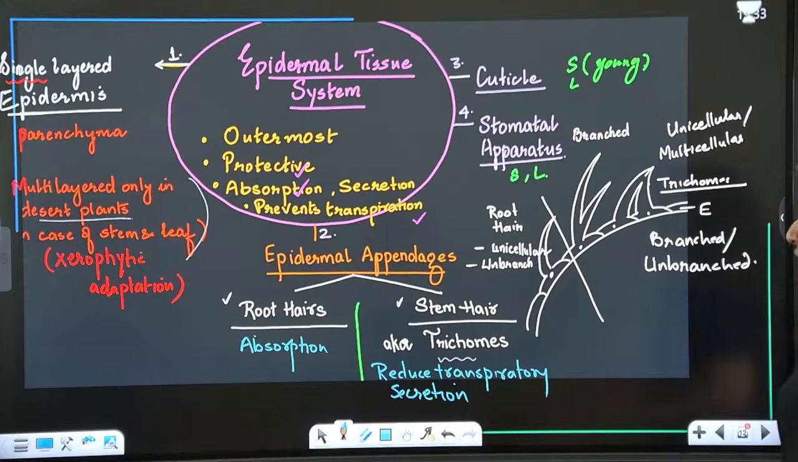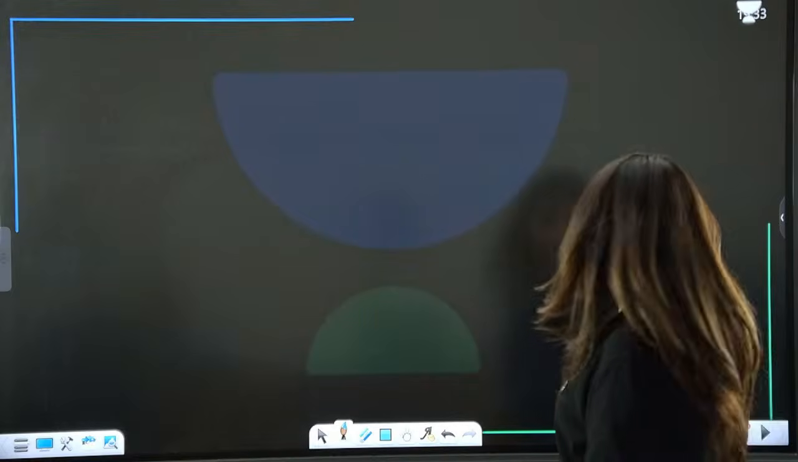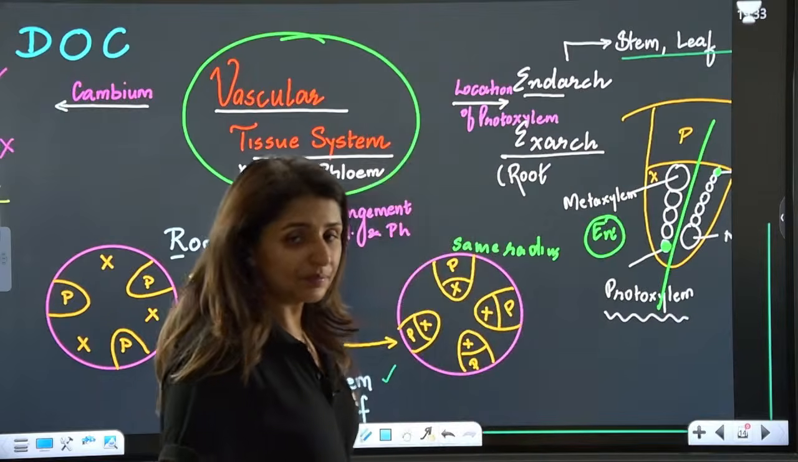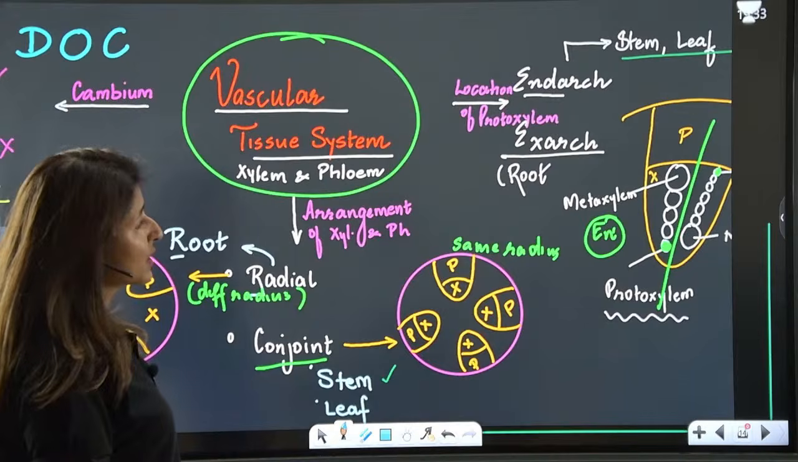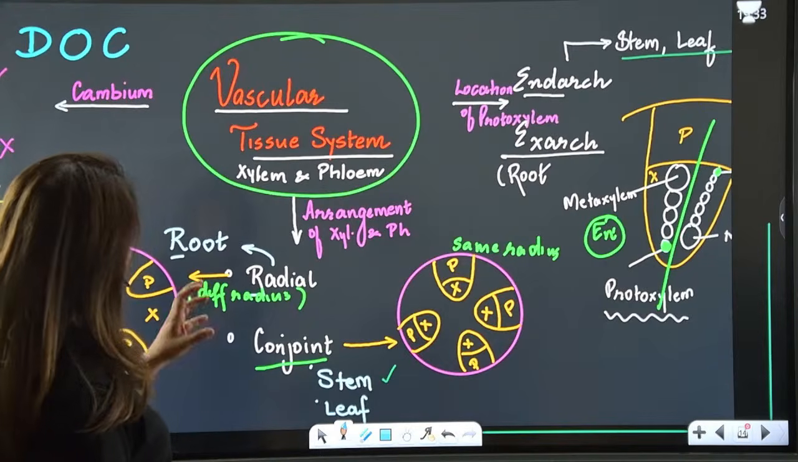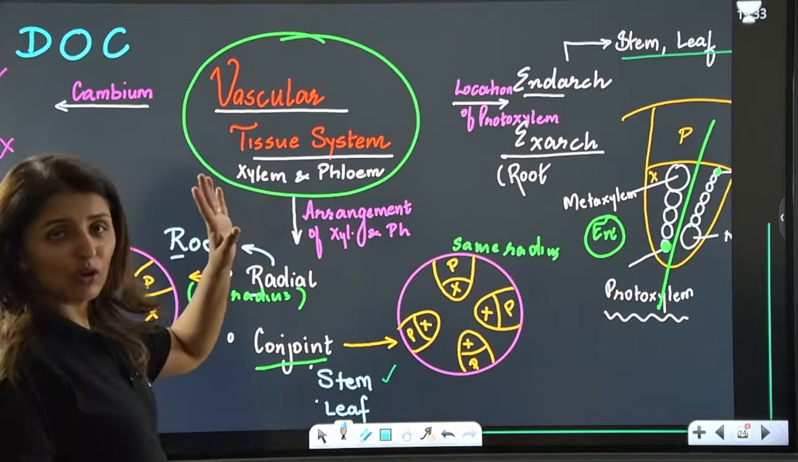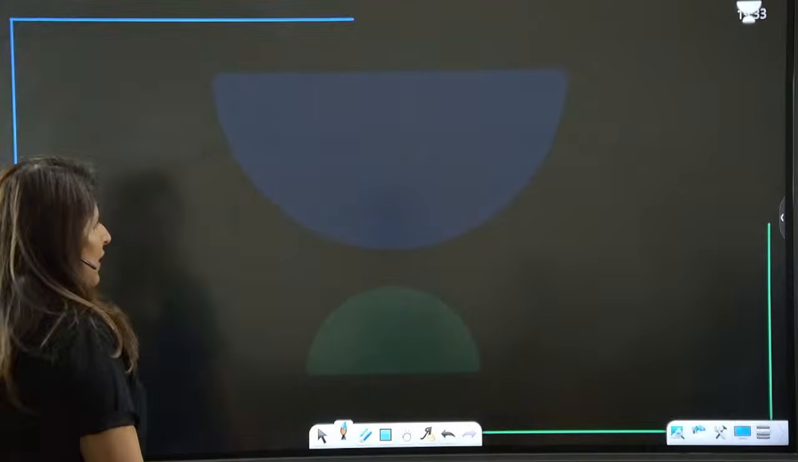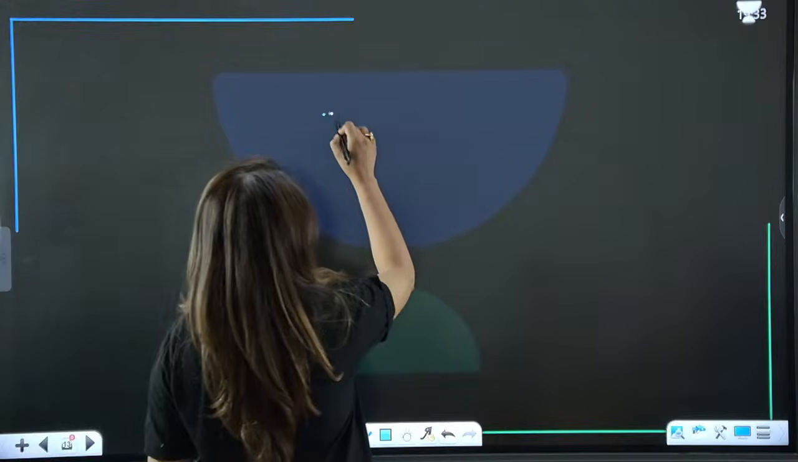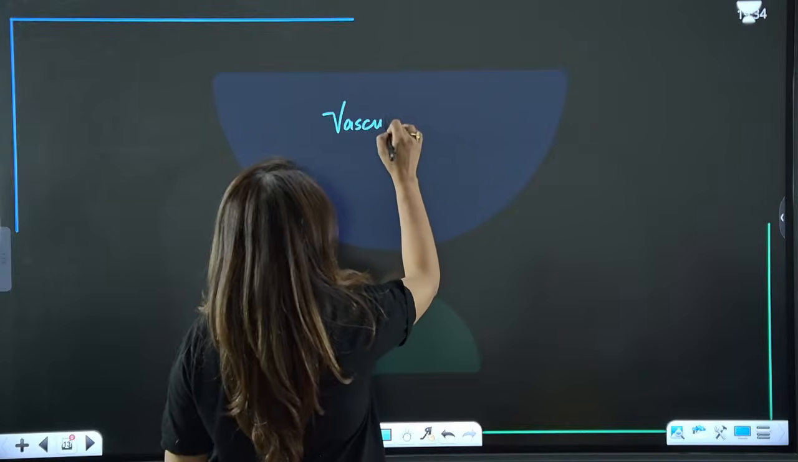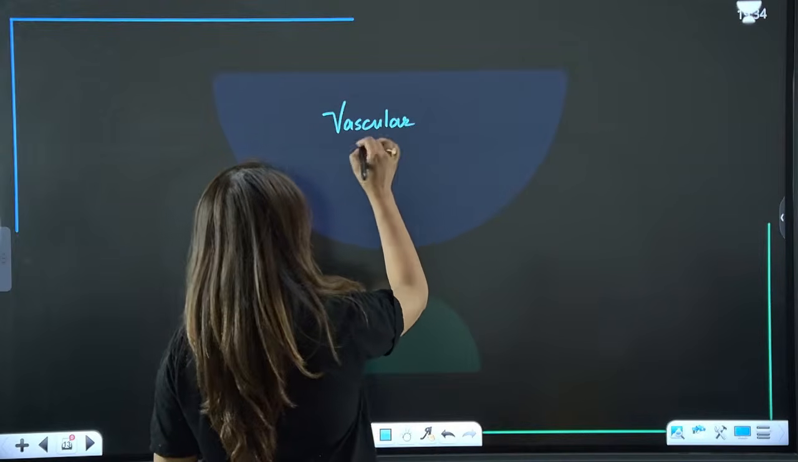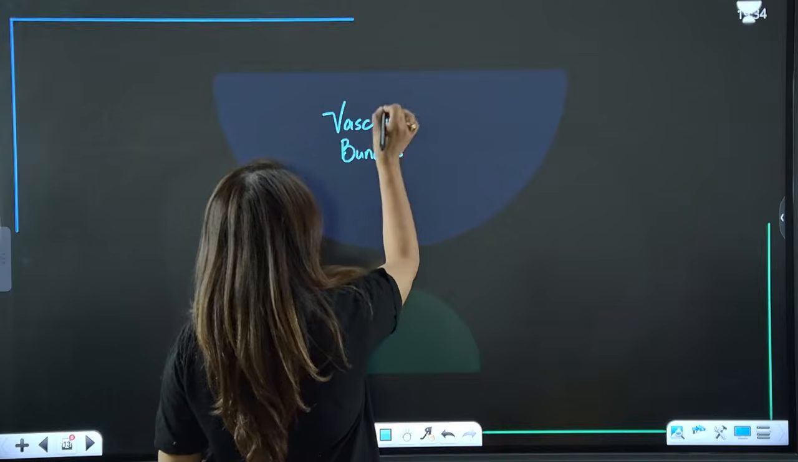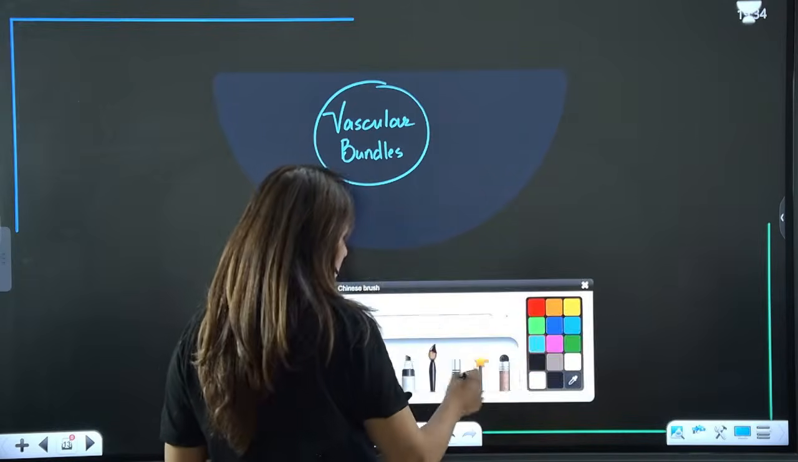All right, moving on now to the next, which is the vascular tissue system. First of all, we'll talk about the vascular tissue system. Now see, the vascular tissue system is made up of two components, that is xylem and phloem. Let me discuss it here. The vascular tissue system will consist of vascular bundles, right? These are found in the vascular tissue system.